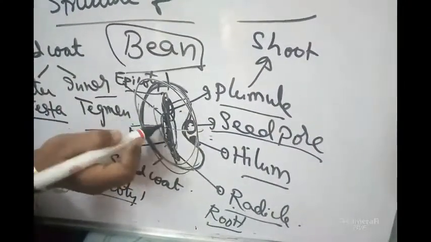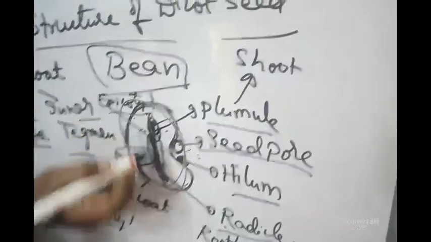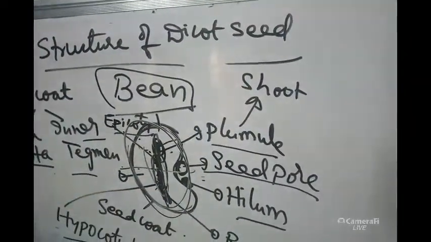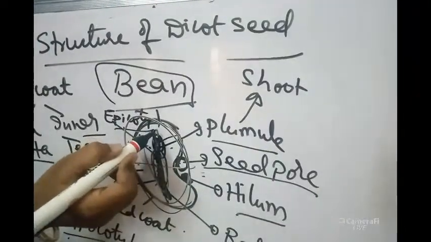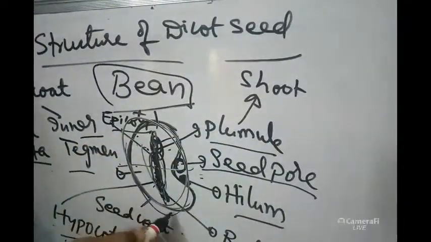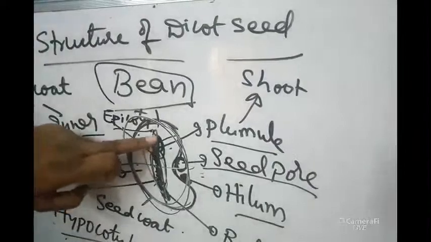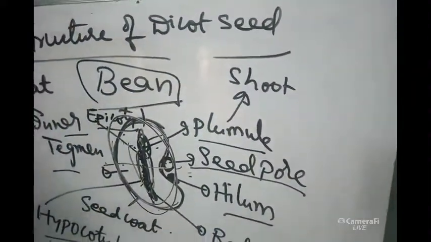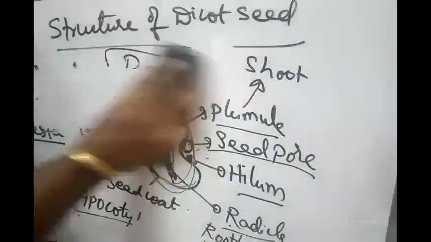The embryonal axis above the cotyledons level is called epicotyl, and below the cotyledons level is called hypocotyl. Epicotyl ends with plumule, hypocotyl ends with radicle. Plumule develops into the shoot system, radicle develops into the root system. That is about the structure of a dicot seed.